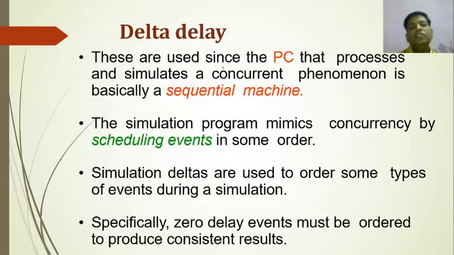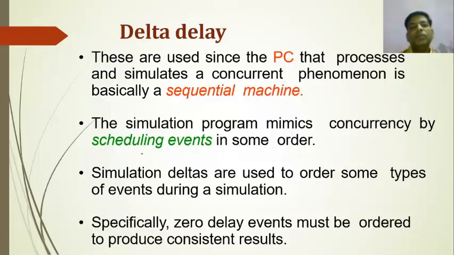These are used since the PC that processes and simulates a concurrent phenomenon is basically a sequential machine. The simulation program mimics concurrency by scheduling events in some order.